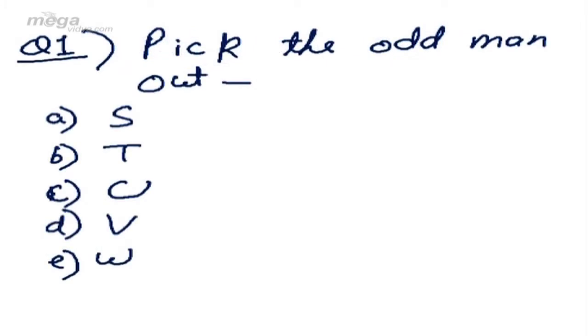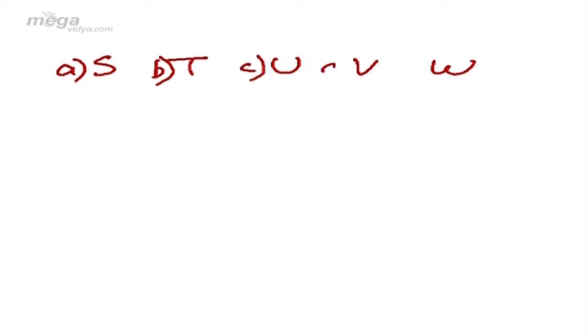My first question is on letters. Pick the odd man out. Options are S, T, U, V and W. We were given five options S, T, U, V and W. Out of these five, four are alike and one is different. The one which is different is our answer. Now there are some criteria which we ought to follow while giving answers of odd man out on single letter. By single letter I simply imply these were five different letters written separately.